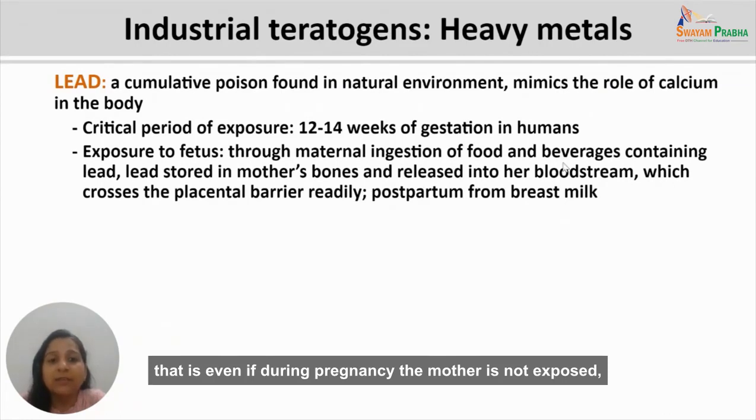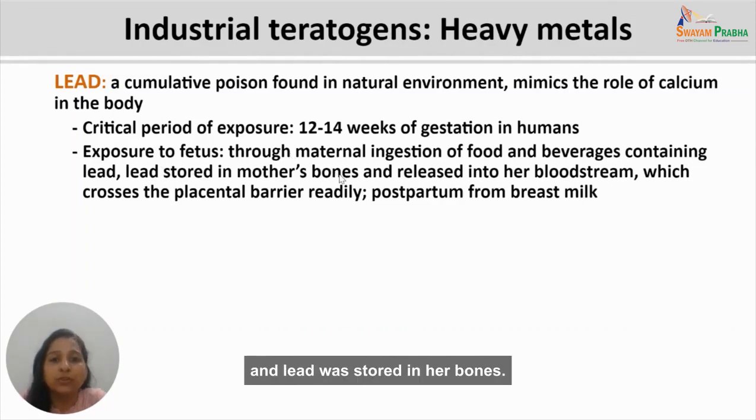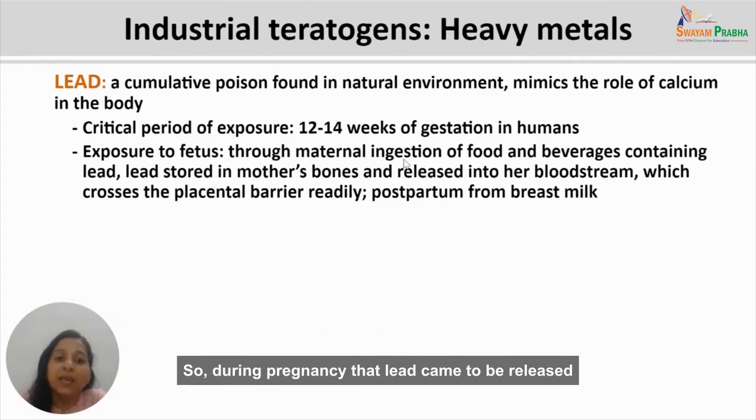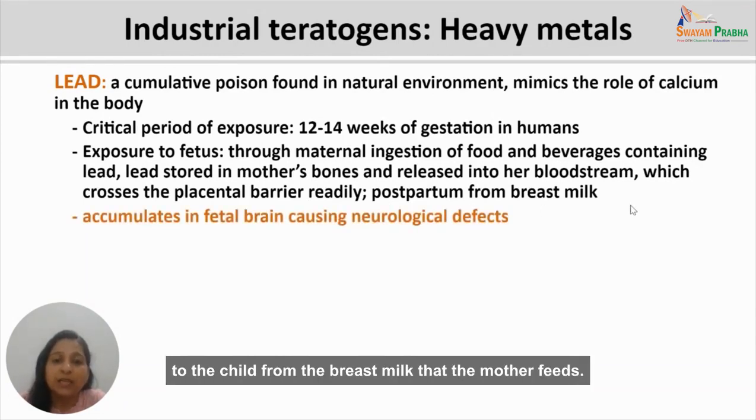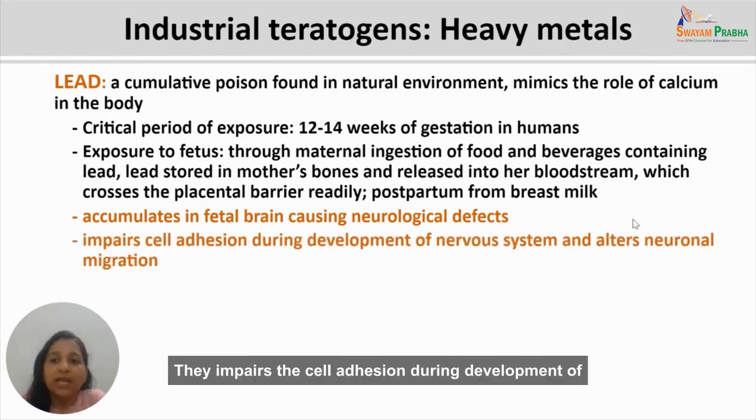That is, even if during pregnancy the mother is not exposed, but before pregnancy the mother was exposed and lead was stored in her bones, then during pregnancy that lead may be released into her bloodstream, cross the placenta, and reach the growing embryo. Or even lead exposure has been seen postpartum to the child from the breast milk that the mother feeds. So lead accumulates in the fetal brain, where it causes a number of neurological defects. Lead impairs cell adhesion during development of the nervous system, and thereby it alters neuronal migration.